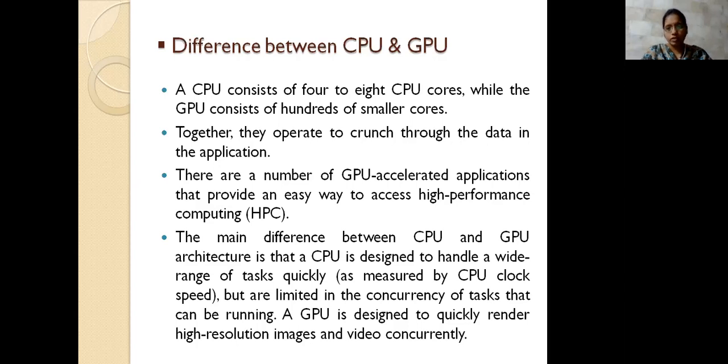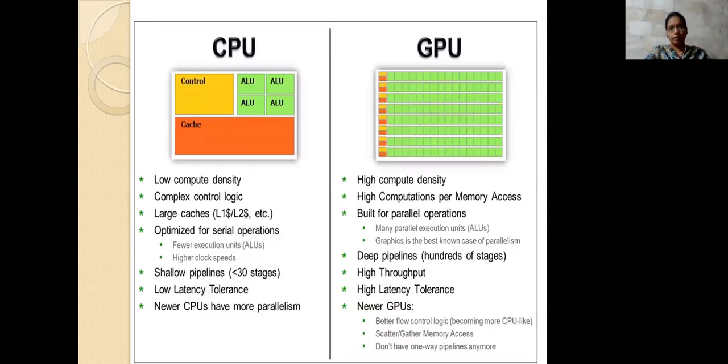So what is the main difference between the CPU and the GPU architecture? The tasks in the CPU are based on the clock speed, and they can be executed concurrently. But with the GPU, it is not based on the clock speed. What it does is consider parallelism, and it executes things as early as possible. These are some differences, and this is the representation of the CPU and the GPU.